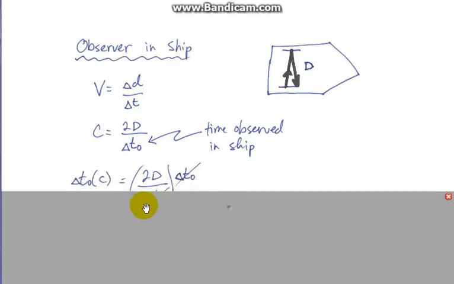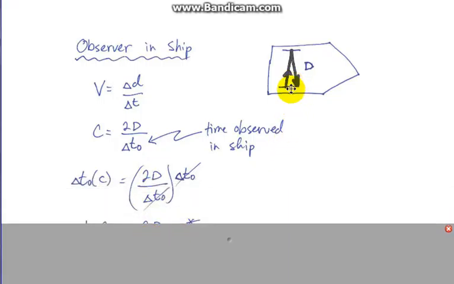Looking at the two different points of view, if we have the observer in the ship, as illustrated in the previous diagram, the distance separating these two light clock mirrors is d, and of course to go there and back, that'd be a distance of d plus d, which is 2d. If you just look at a regular speed equation, change in distance over change in time, in our particular case the thing that's traveling is light, so we'll use the speed of light, 3.00 times 10 to the 8 meters per second. We'll just call it c.